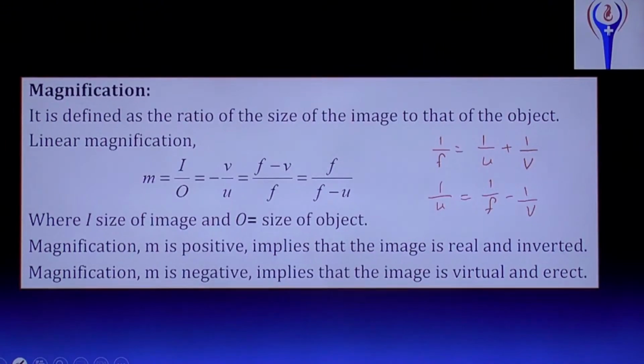Okay. And magnification M is positive, implies that the image is real and inverted. This we discussed. Magnification M is positive means the image is a real image and an inverted image is obtained. And if magnification M is negative, that implies that the image is virtual and direct. Virtual means it is not a real image, and direct means it is not an inverted one.